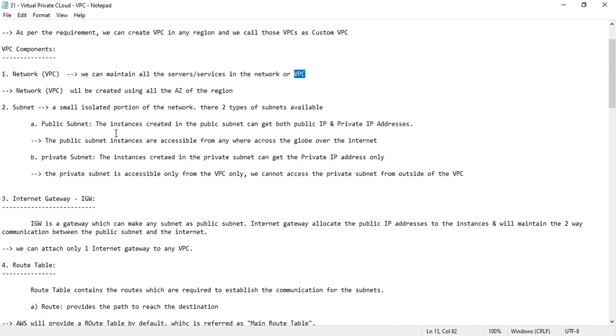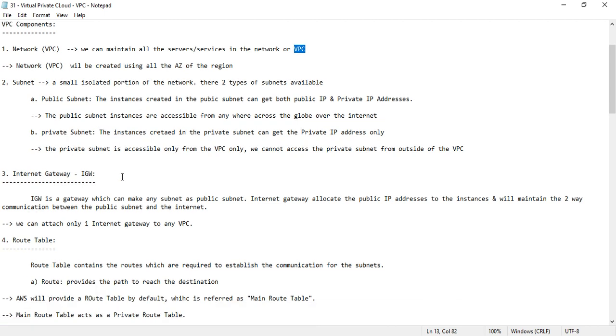Means from the public internet, I can't access the EC2 instances which have been created in the private subnet. I can only reach the instances which have been created in the public subnet. This is the basic difference.